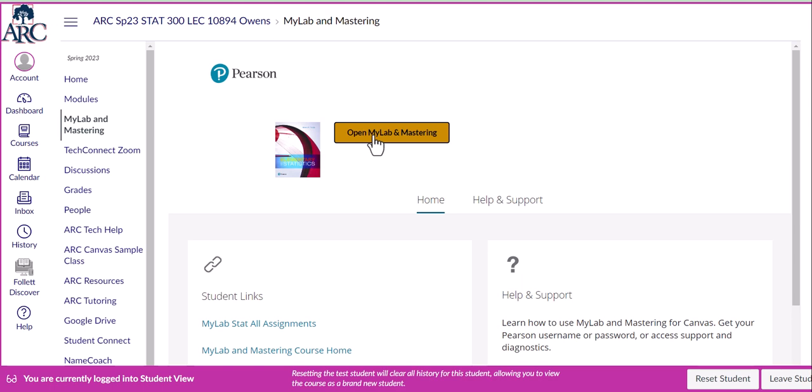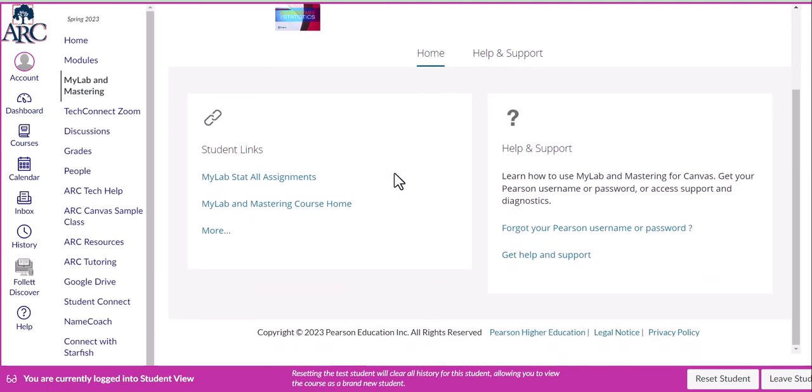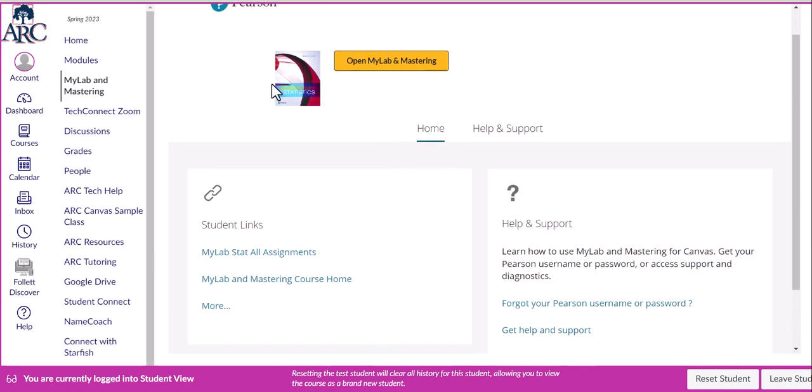Like I said, in the first week, we're going to cover 4 or 5 sections. So not having access to MyLab will be really, really hurtful towards the success in this class. And once you're in MyLab, I will record a different video guiding you through how to use MyLab and how to use the technology from there. So one of the things we'll be using from MyLab is called StatCrunch. And that's what we'll need to do our statistical analysis.